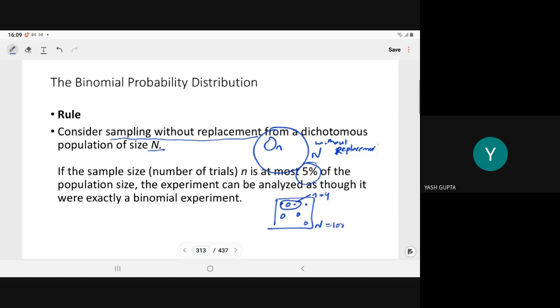Clear? What is dichotomous? Having two traits, and those traits we represent by success and failure.